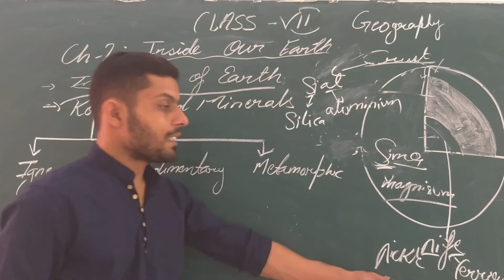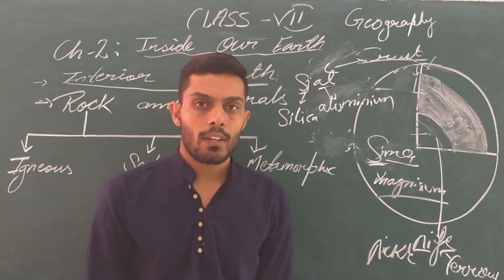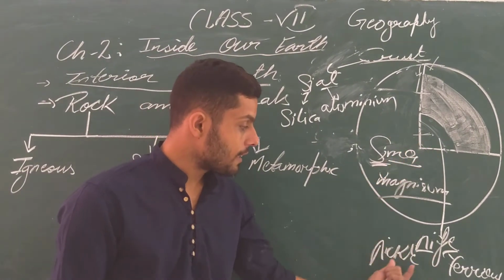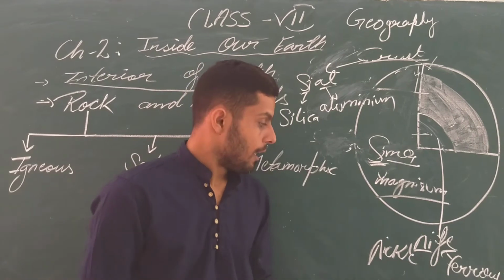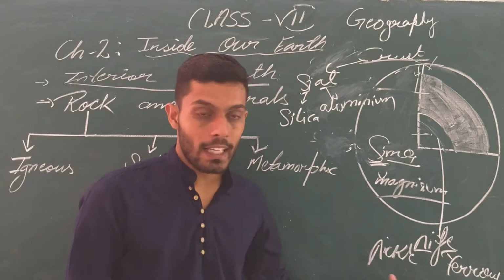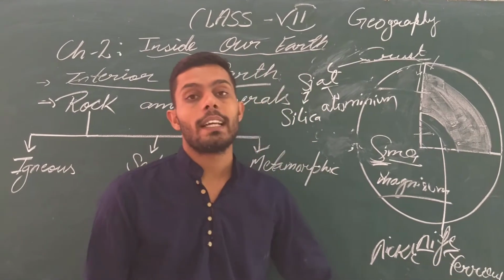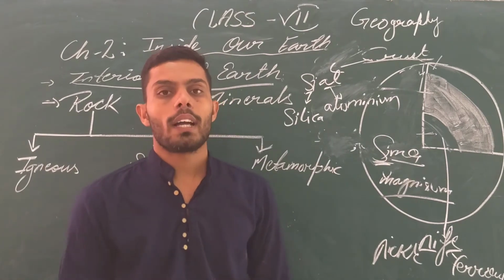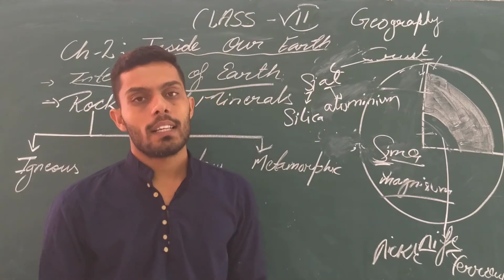Got it? We can say that inside our earth, at the period of the core, we are having these two main minerals over there. Means we are finding the nickel and the ferrous, so we can say that we are having a vast quantity of iron inside our earth.